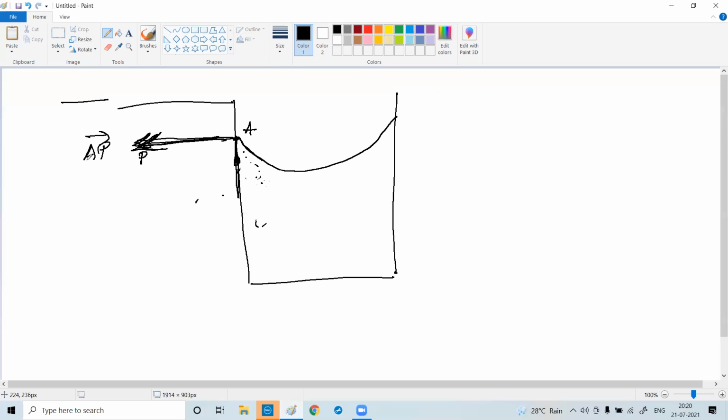AP. Okay? Understood? The net adhesive force is perpendicular, but in the water the net cohesive force is very, very large, and it is directed inside the liquid, and that is AC. AP is the net adhesive force, and AC is the net cohesive force, which is directed inside the liquid.